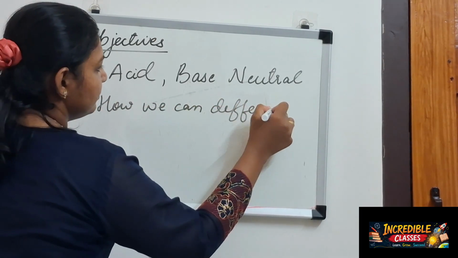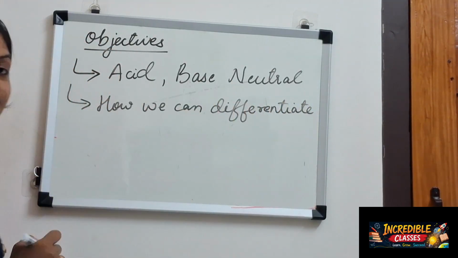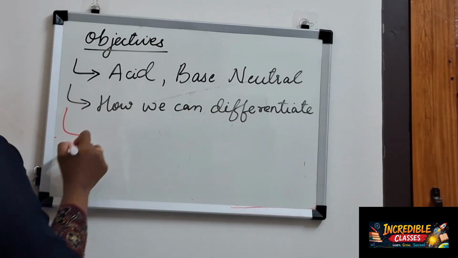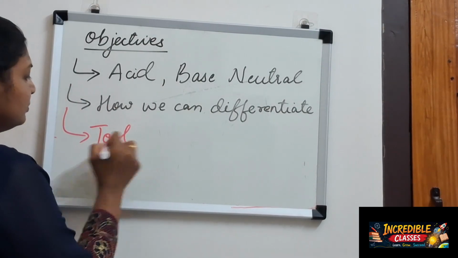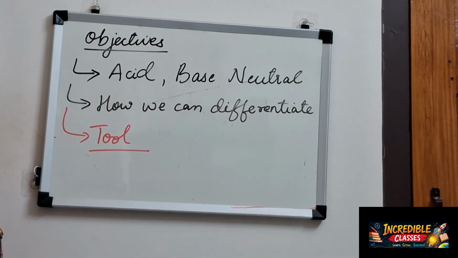What helps us to differentiate? Do we have any kind of tool to differentiate acidic, basic and neutral substances?